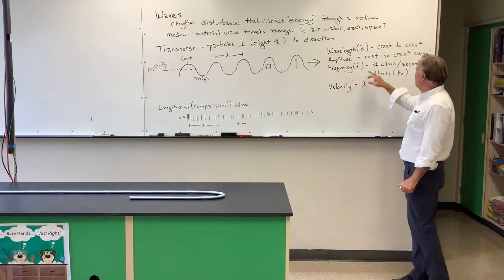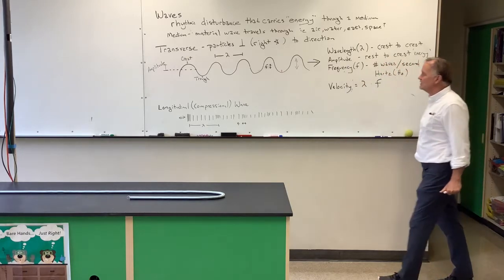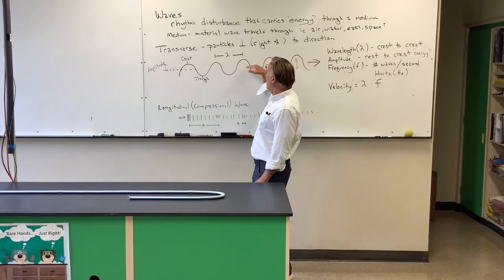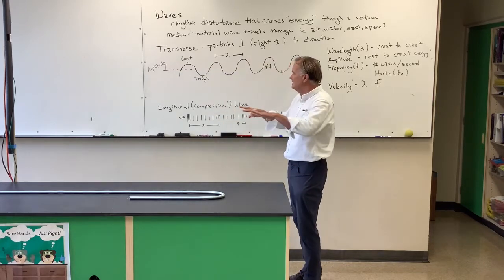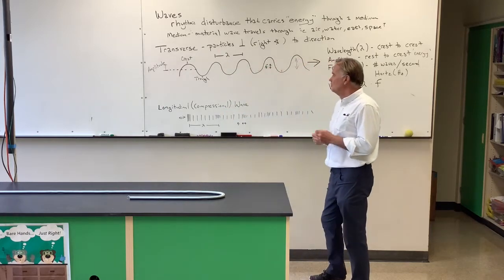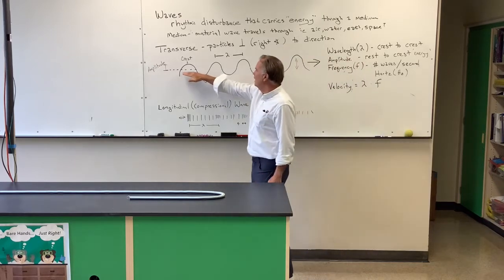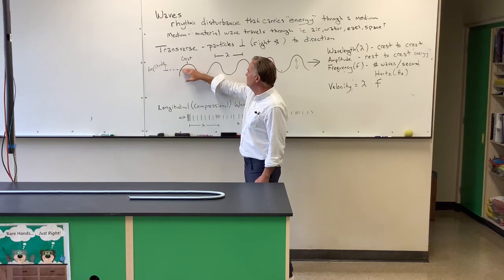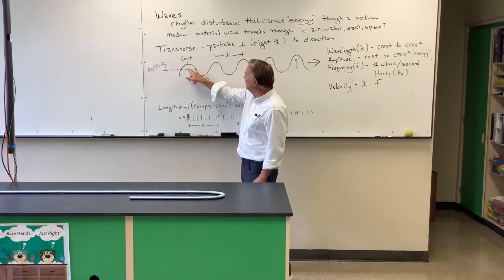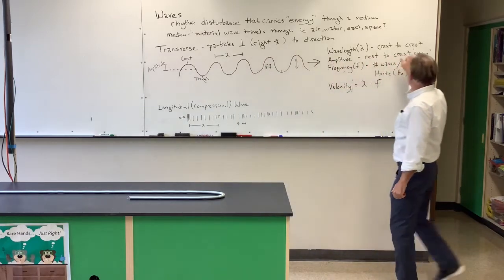Next one is amplitude. Amplitude measures the energy of the wave. The bigger the amplitude, the more the energy. It's from rest to crest. Think about a nice calm pond. Nothing's going on. You throw a rock into it, and that energy is transmitted from the rock into the pond, and it creates a wave. If you measure from that resting position to the crest, that would be the amplitude. So amplitude is how high it goes up. If you throw a little pebble in, you make a little wave, just a little bit of energy. If you throw a big boulder in, then it's going to be higher. So amplitude measures from rest to crest, and that's the energy.